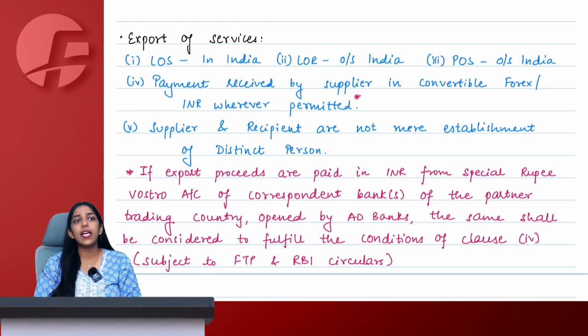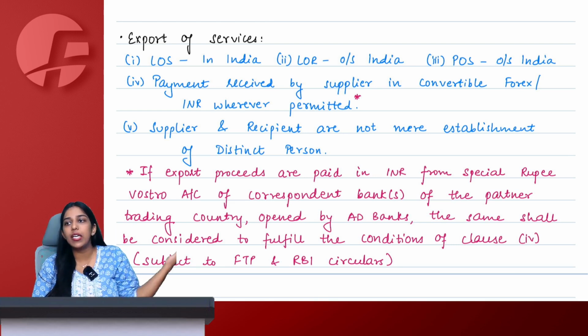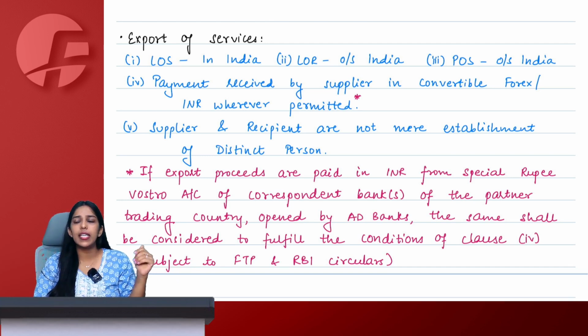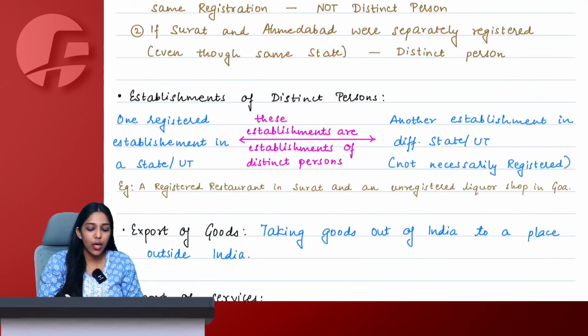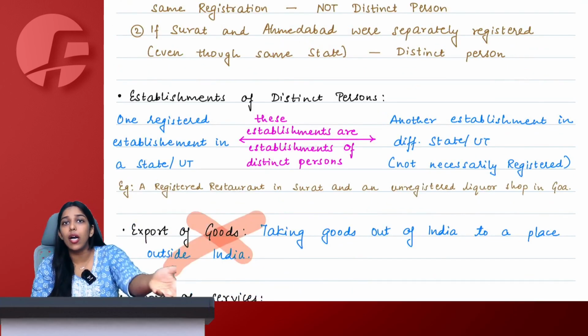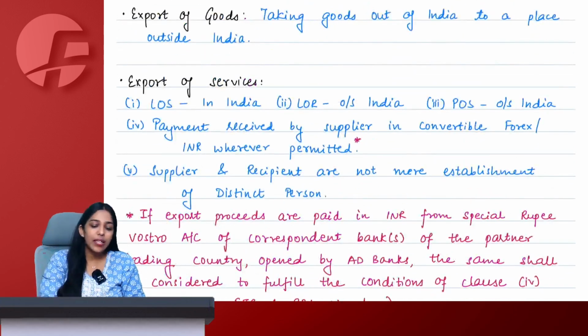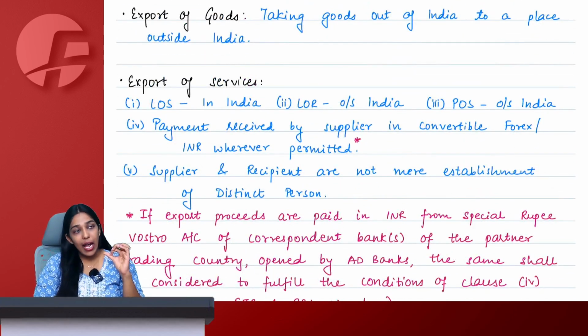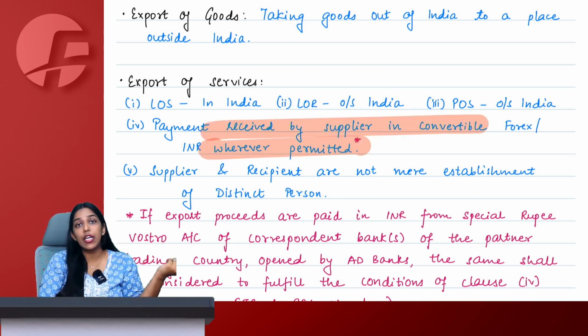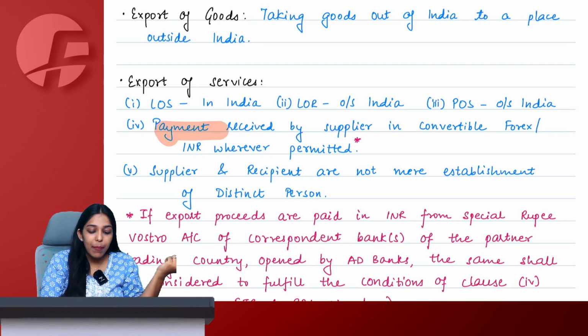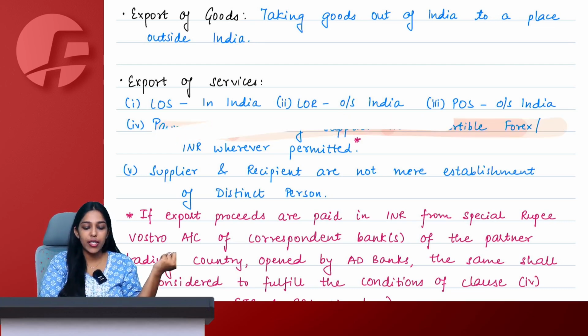So, government says that it is very well possible that I have a friend, Mr. John, staying in USA, I will say that I gave him interior designing services and he said yes. What is the proof that I actually gave interior designing services? If I have actually given services, I would have received consideration. Therefore, the forex condition is there. In goods export, you can see the goods going out. Services you cannot see. Therefore, we say that if actually you have supplied some service, you would have received some kind of a payment. So, we say that payment is received by supplier in convertible forex currency.